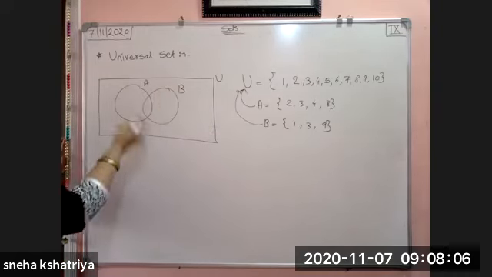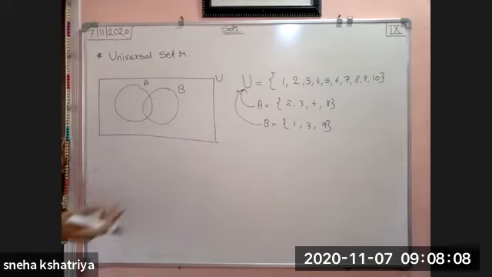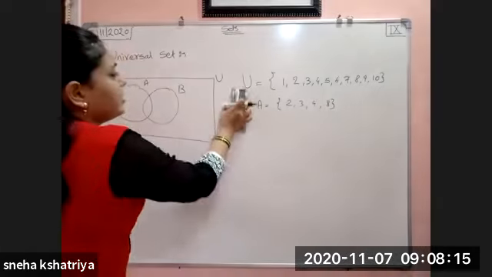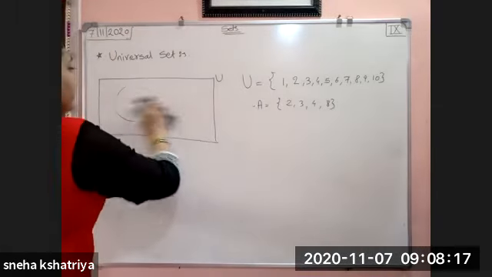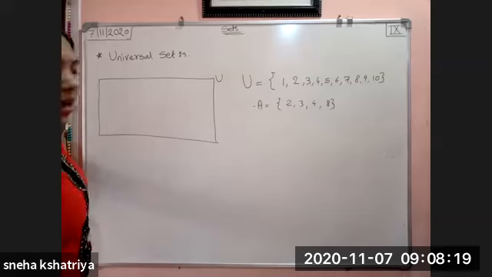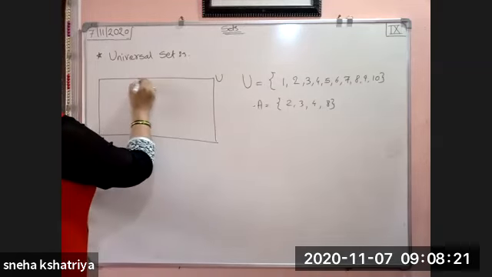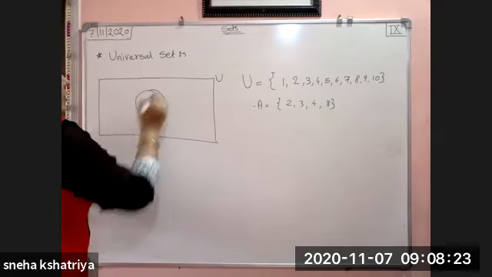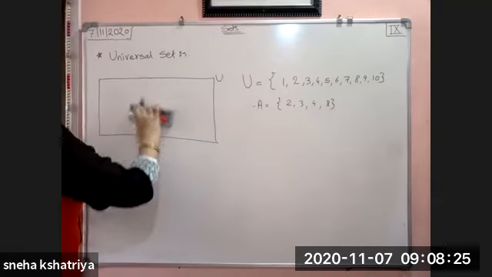Okay? Why have I taken it like this? I will come to it in the next part, then we will discuss it. For the time being, just consider that there is only one set. That part we will take afterwards. So first of all, we will consider only one set, that is A.